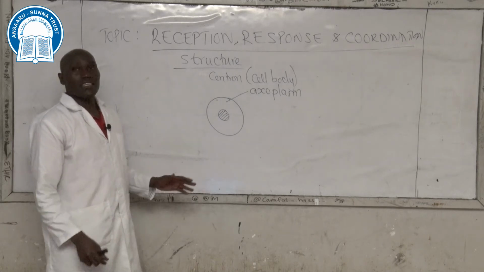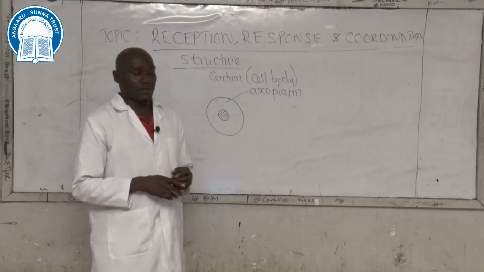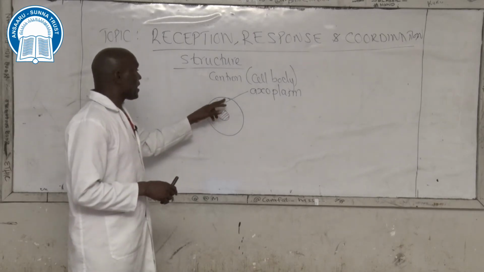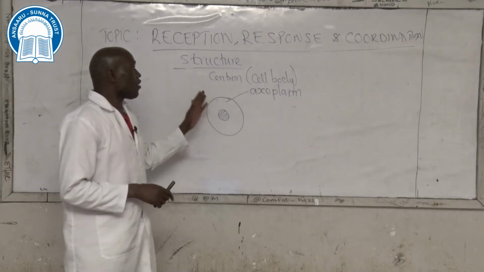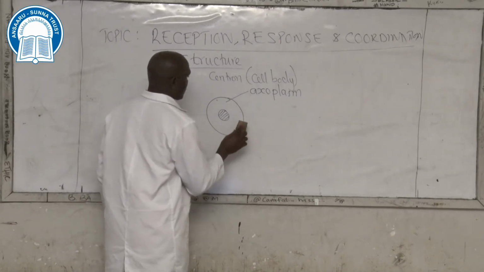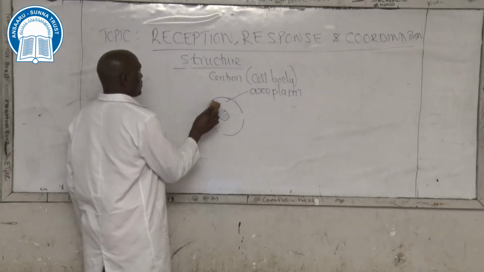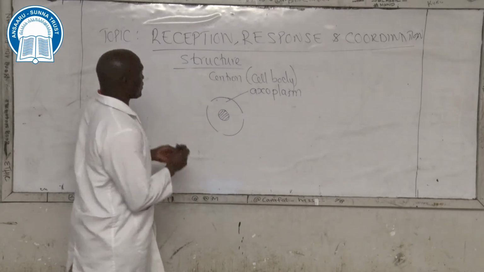The centron has some protrusions, some parts that protrude externally. The protrusions normally emerge from the cell membrane of the centron.